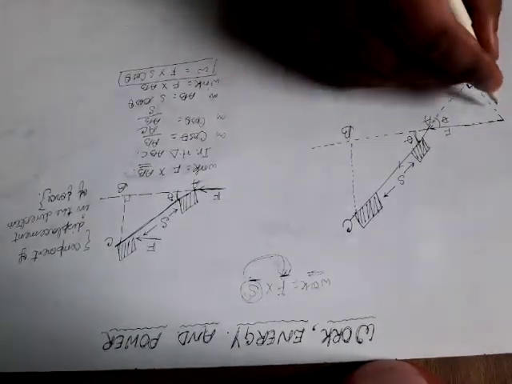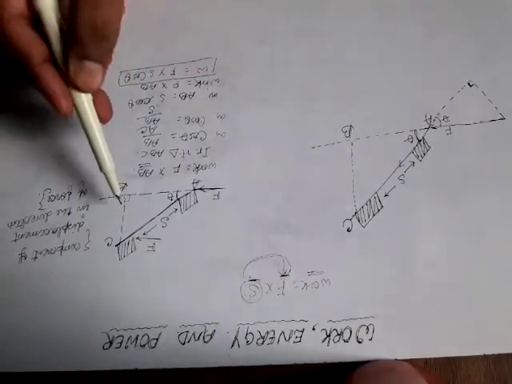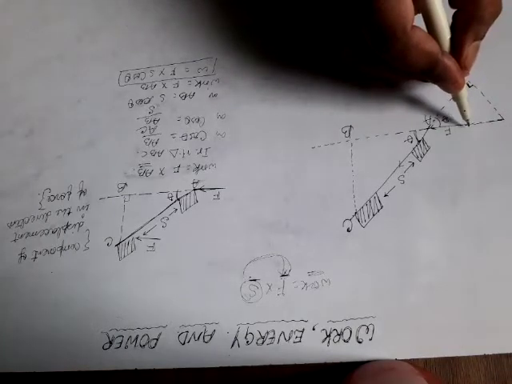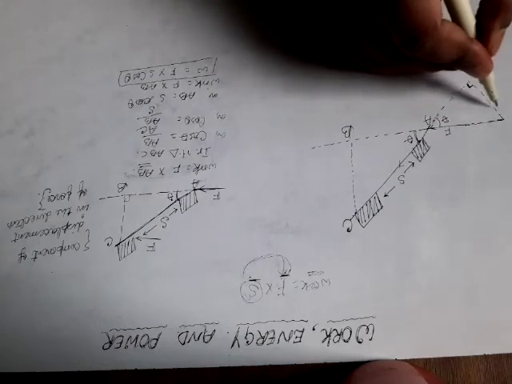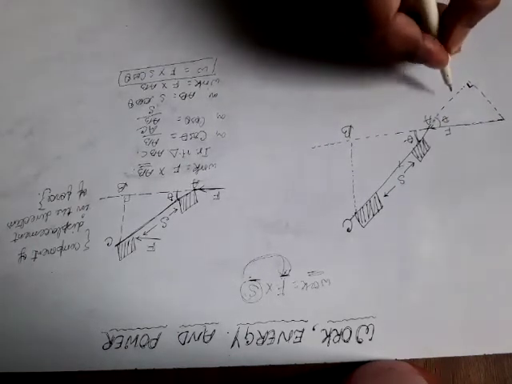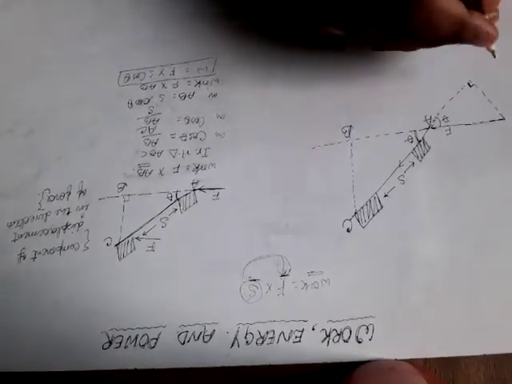This angle is 90 degree. We already discussed that the side opposite to the 90 degree is always the hypotenuse, and the side opposite to angle theta is the perpendicular, and the left one is the base.